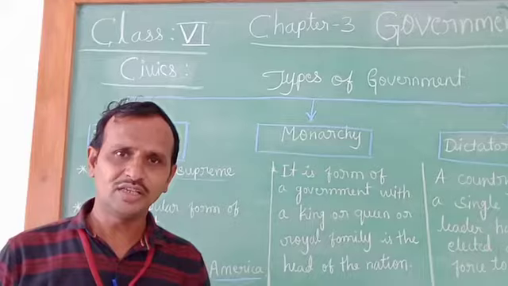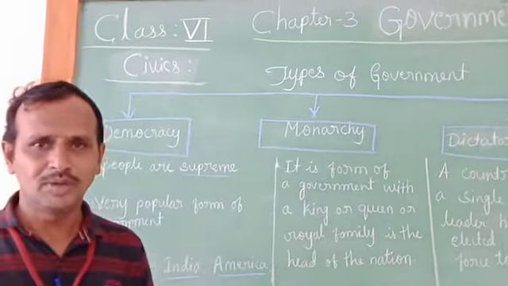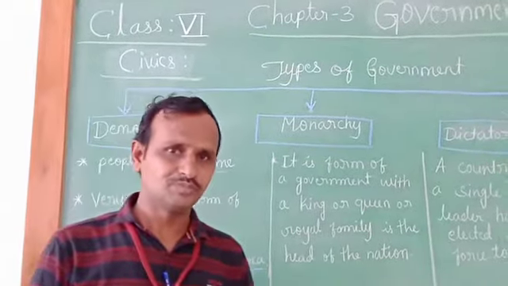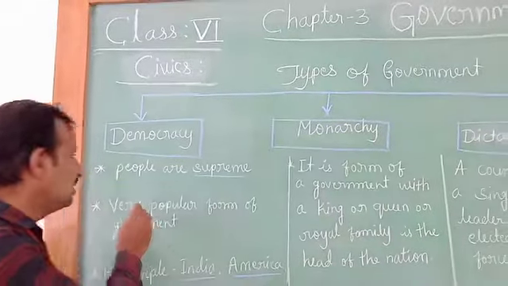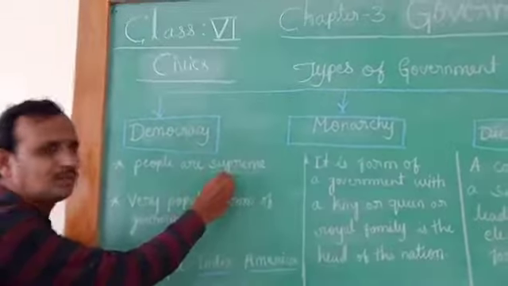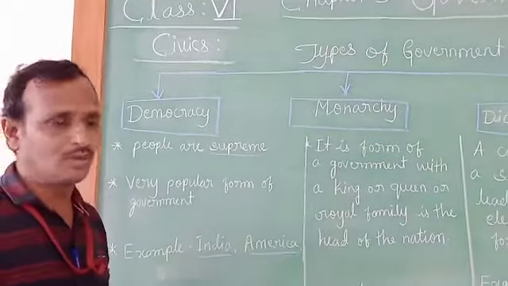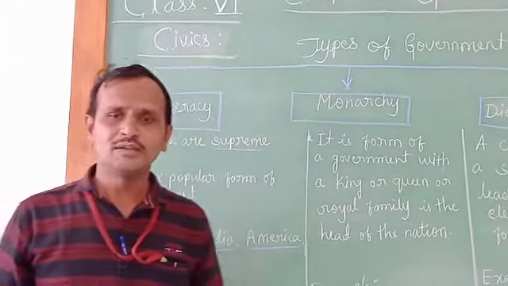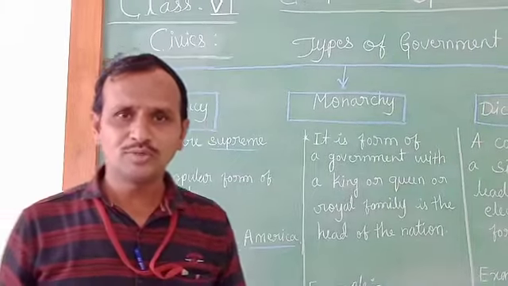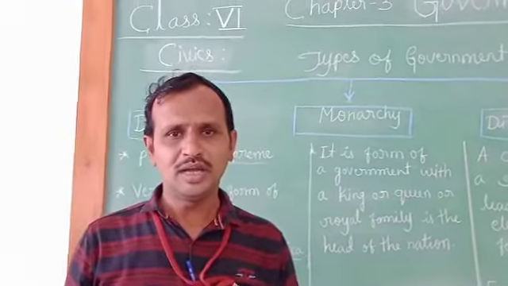That is why it is called the rule of the people, and it is a very popular form of government. In this system, the people are supreme. Why are the people supreme here? Because the representatives of the government are elected by the people through elections.